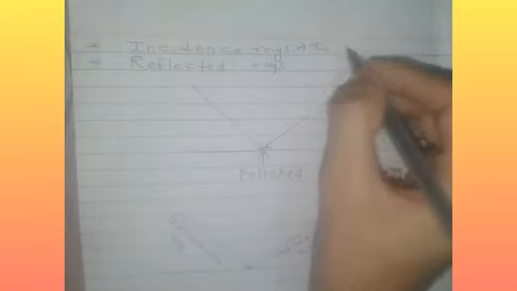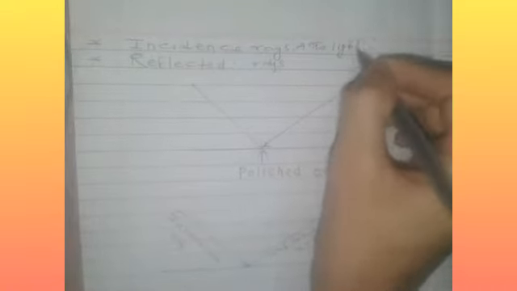Then we are going to understand incident rays. What do you mean by incident rays? The light falling on the mirror is called incident rays.